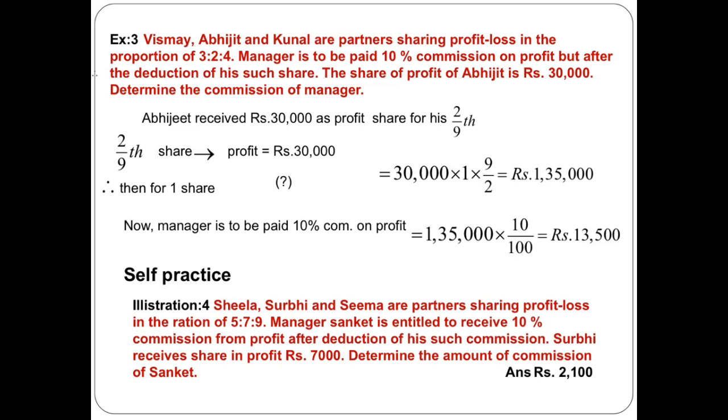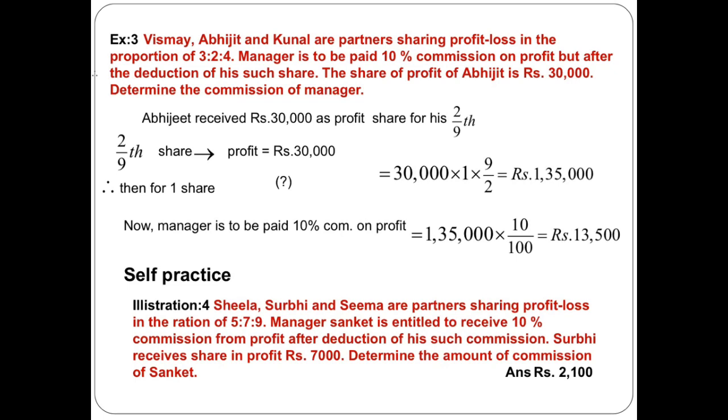Firm share is 1. So for 1 it is how much? It is 1,35,000. How? 30,000 into 1 multiplied by the reverse, 9/2. 2/9 reversed is 9/2. So it is 1,35,000.